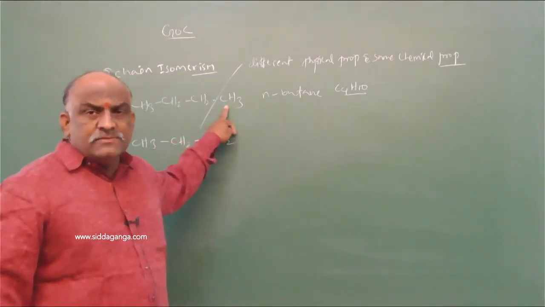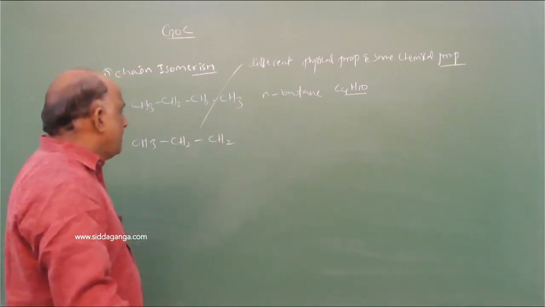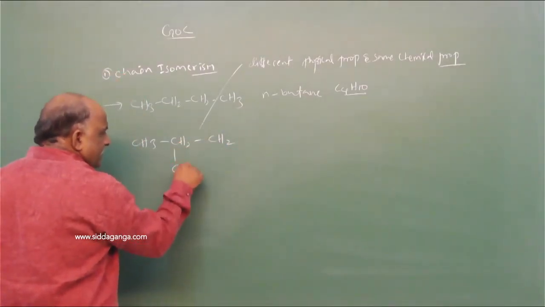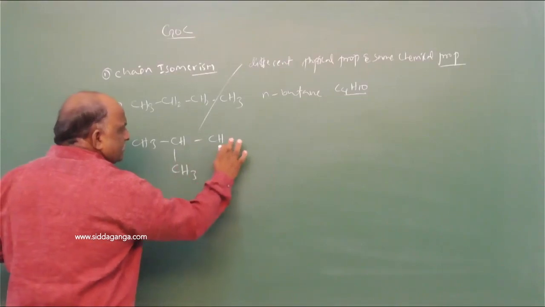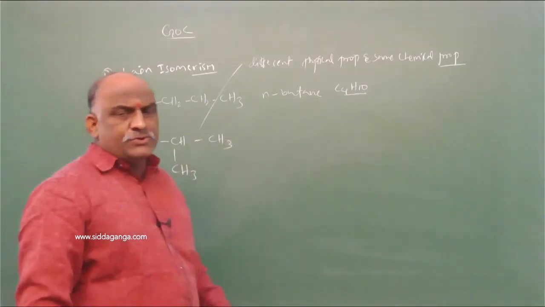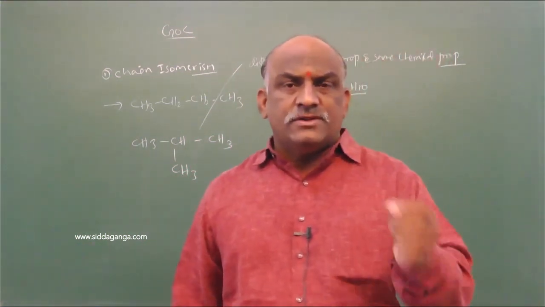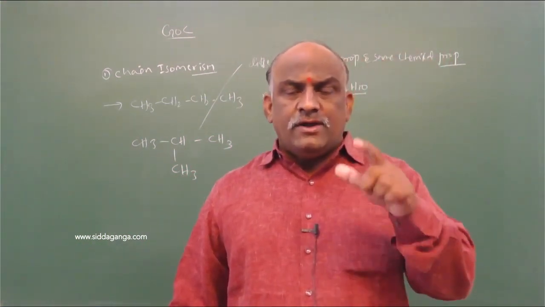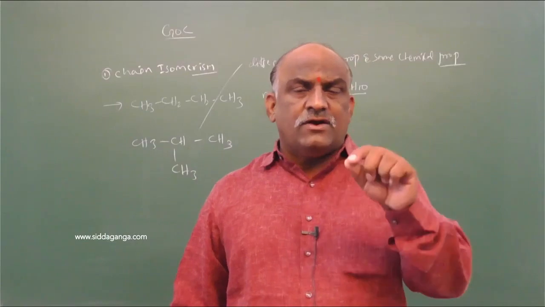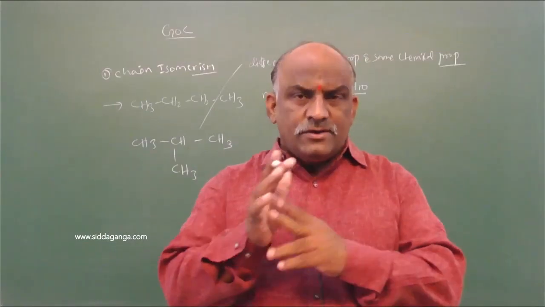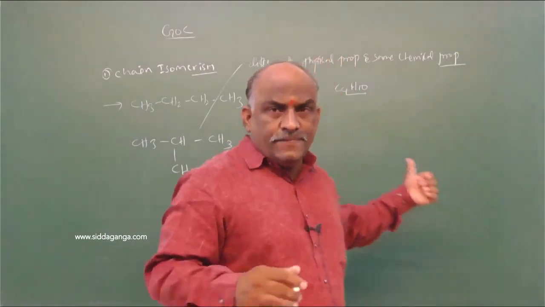What about the branch name? This branch is called methyl. While adding the branch here, you should shift one hydrogen from this carbon. If you want to add a branch at the second carbon or third carbon, simply remove one hydrogen from that carbon, then add the branch.